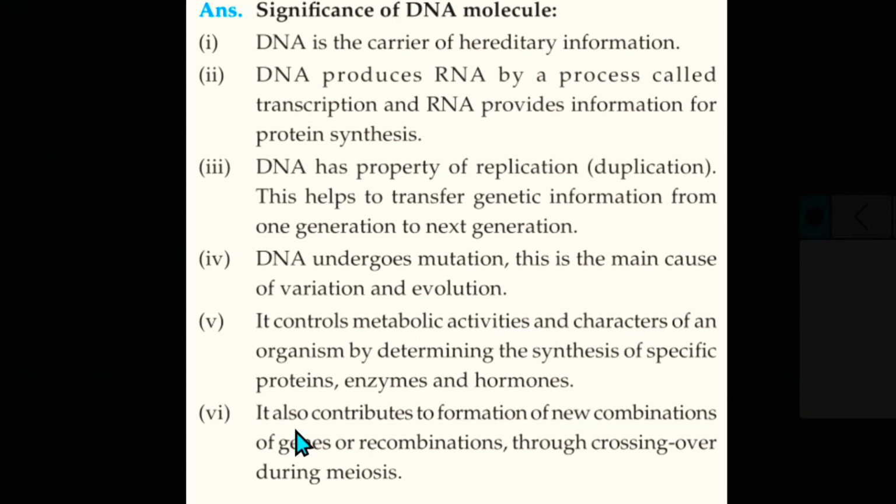And the last one is it also contributes to the formation of new combinations of the genes or recombinations, through the crossing over during meiosis. This is the significance of the DNA molecule. Hence it is a very important one for study of the DNA molecule.